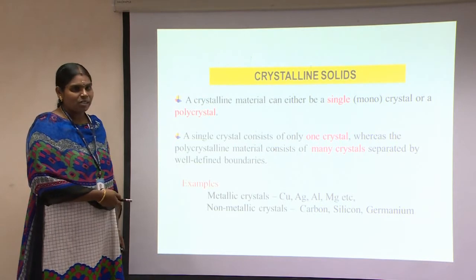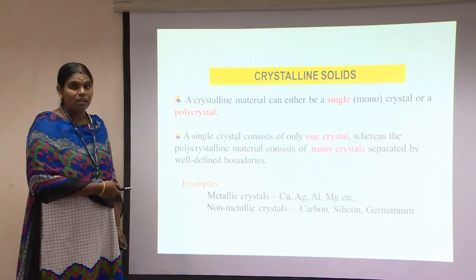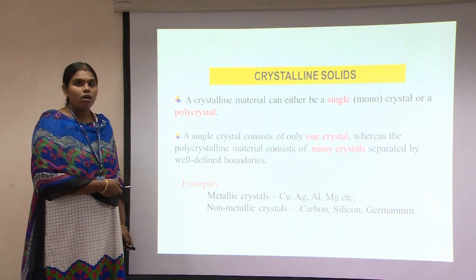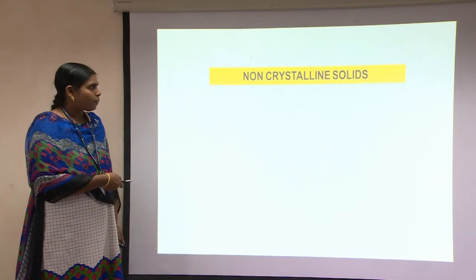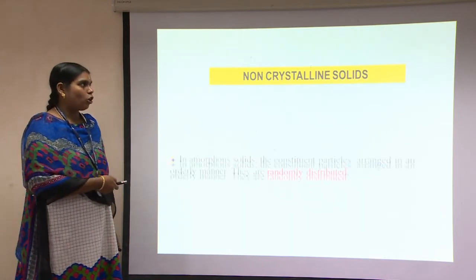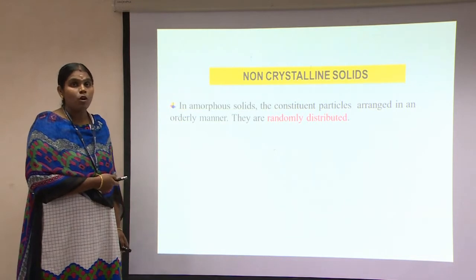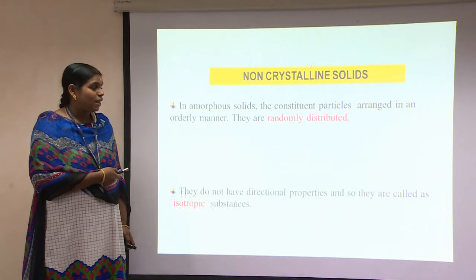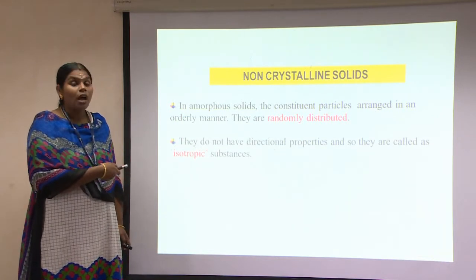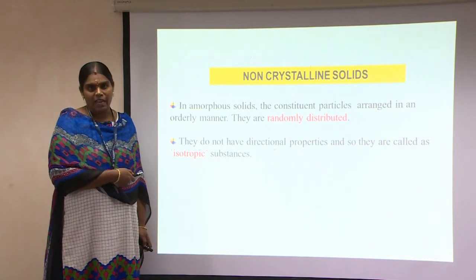Non-metallic crystals generally are silicon and germanium, which are semiconductors, which also come under non-metallic crystals, sorry. So when you go for non-crystalline solids, as we have seen, there is an irregular or random arrangement of atoms, and it doesn't have any sharp melting point, as we have seen, and this is an isotropic substance. They are isotropic in nature.